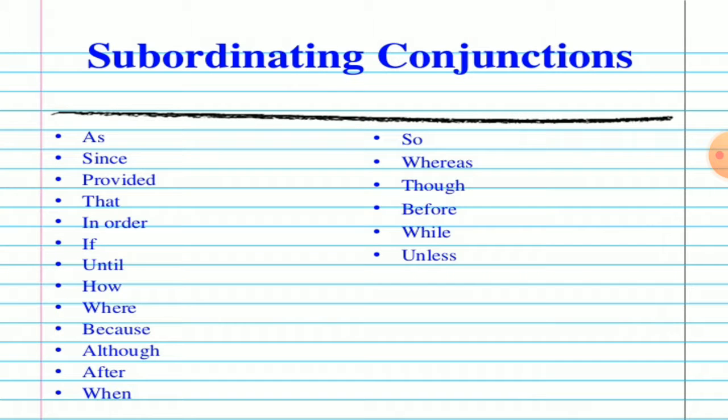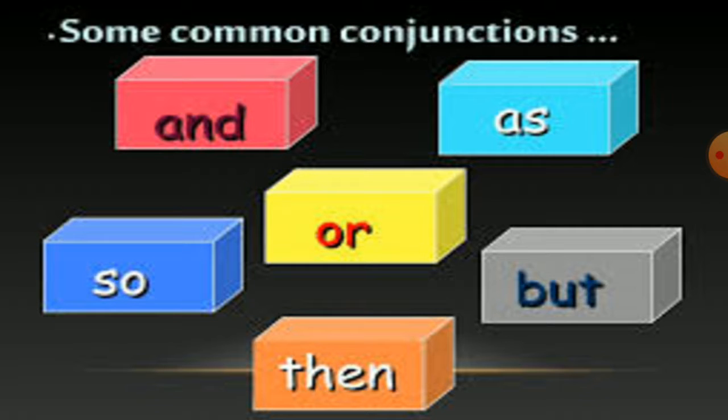Here also I have taken some common subordinating conjunctions like as, since, provided that, in order, if, until, how, where, because, although, after, when, so, whereas, though, before, while, unless. Here I have taken some of the common conjunctions which are used: and, or, as, so, but, then, etc.